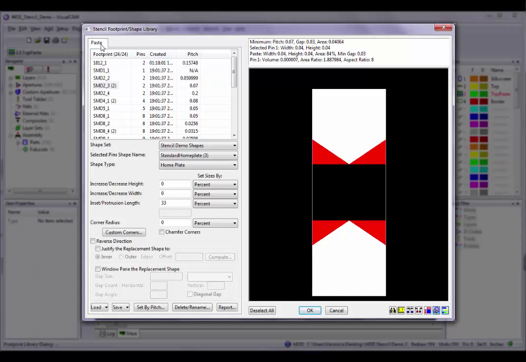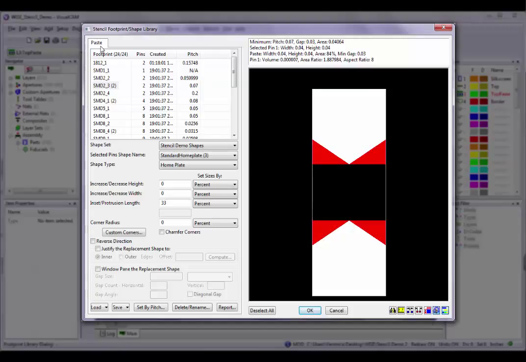Now let's take a look at the Paste tab. Before we get into the details of how each control affects the design, let's talk about some of the things you should keep in mind when making changes to your footprints. Paste shapes are saved in shape sets. The currently selected shape set is the one to which any edits within the dialog box will be applied.